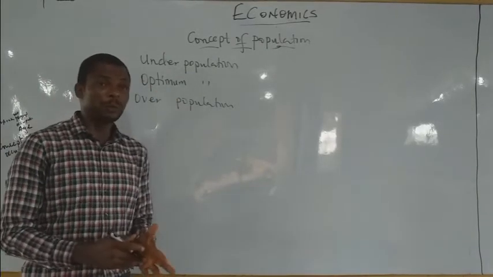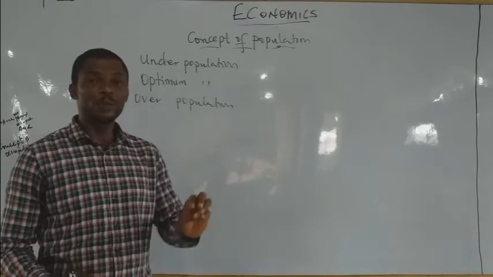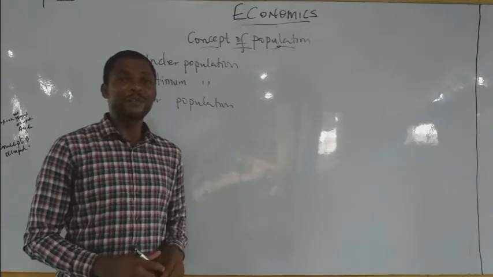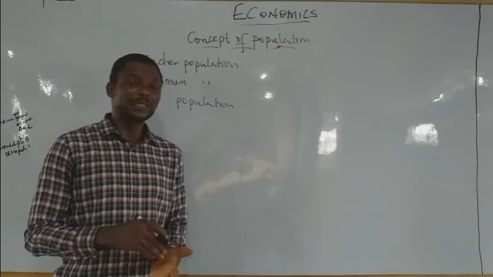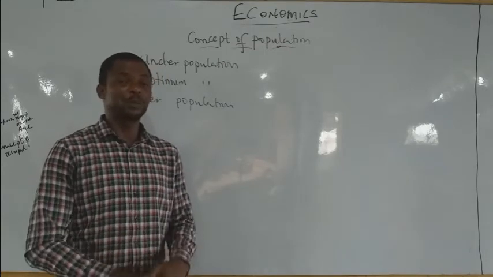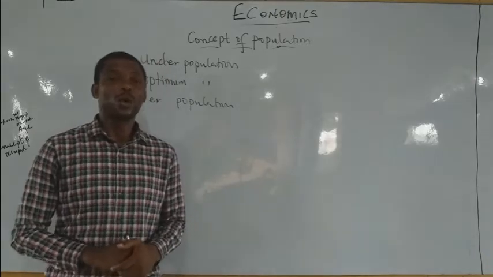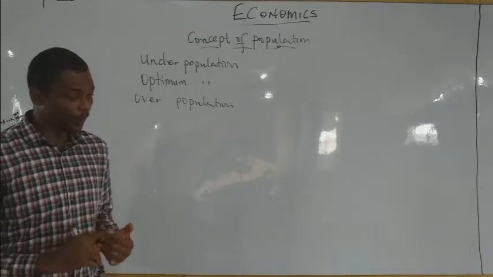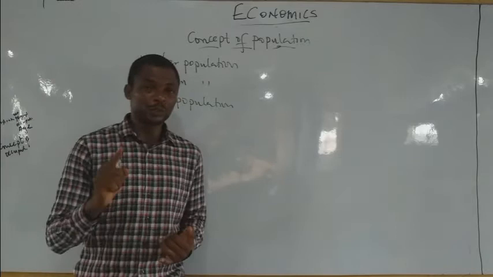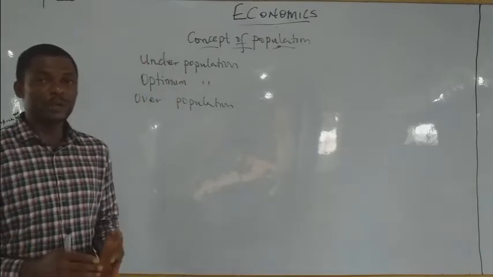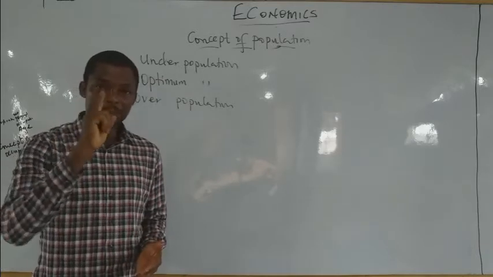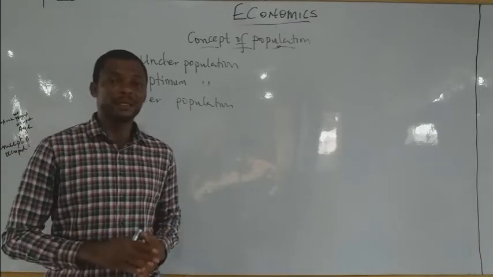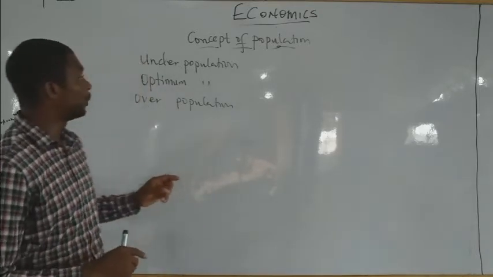And when such a population, combined with the available resources and the given level of technology, has its productivity minimized, such a population is referred to as underpopulation. So it is a population that is not up to optimum, and when you combine it with the available resources and the given level of technology, the productivity per man will be minimized. That is underpopulation.